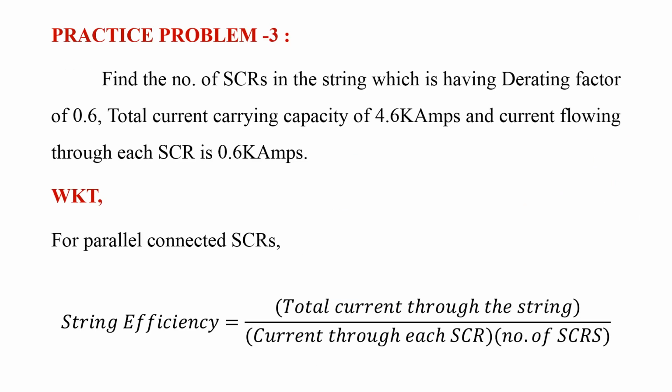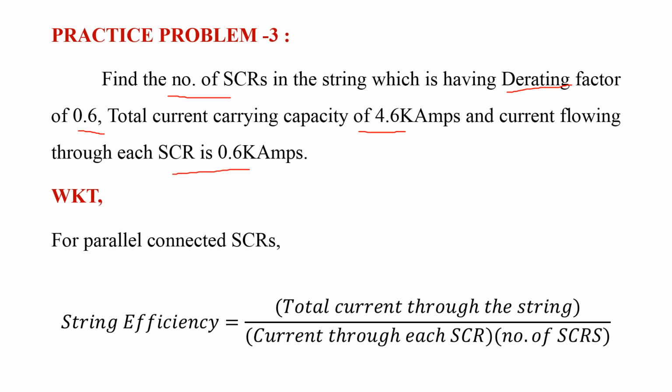Coming to the third problem, it is related to string efficiency. That is, find the number of SCRs in a string which is having the derating factor of 0.6 and total current carrying capacity is 4.6 kiloamperes and current flowing through each SCR is 0.6 kiloamperes.